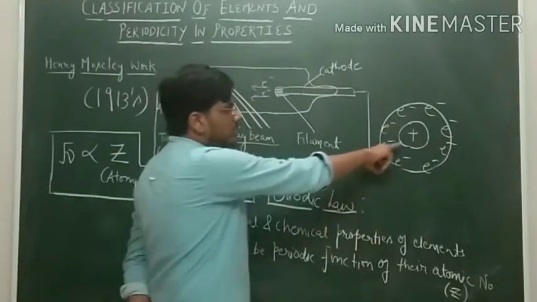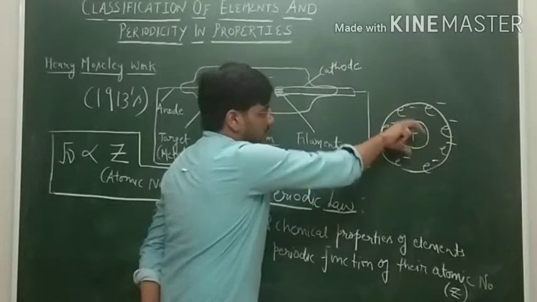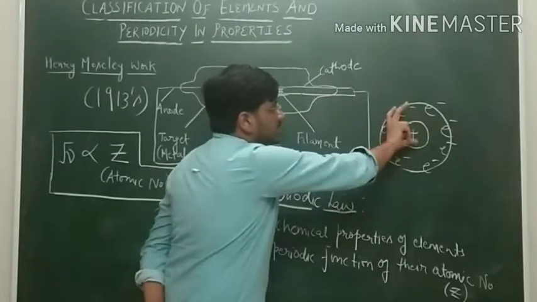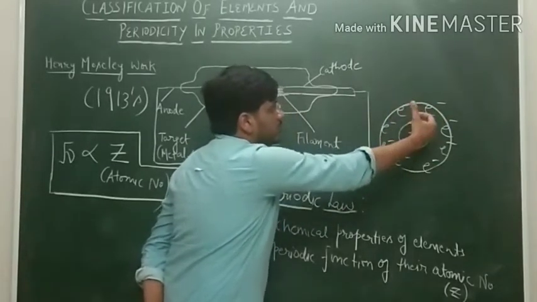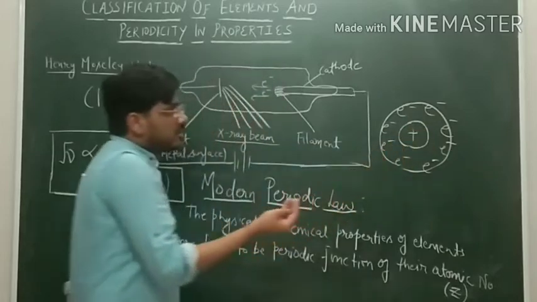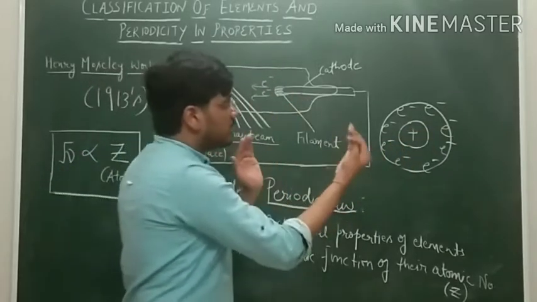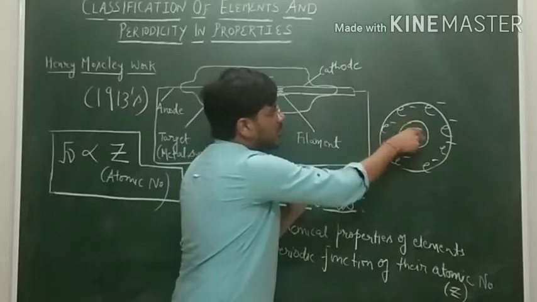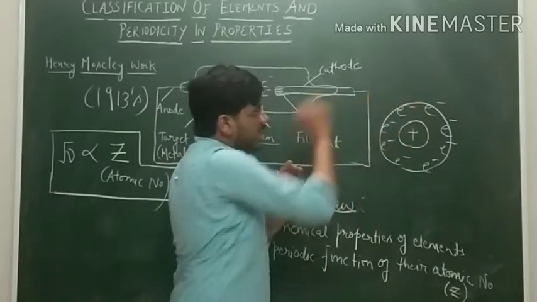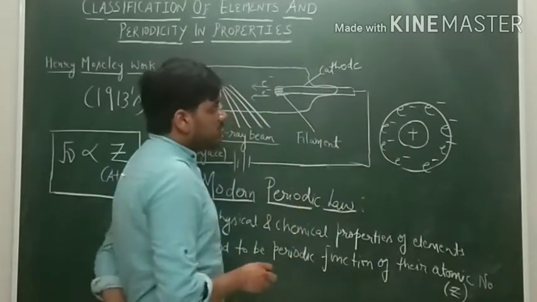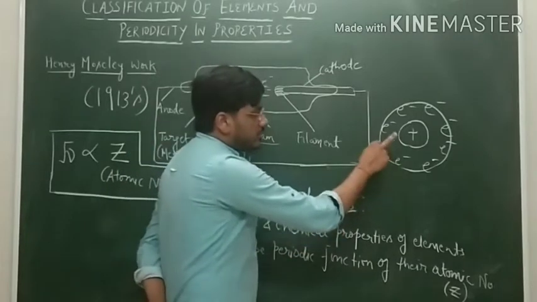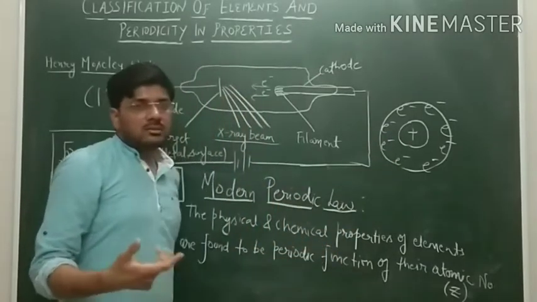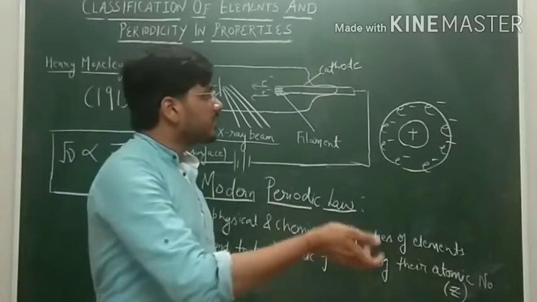We all know the nucleus is deep seated inside the atom. It is shielded from the electrons, which act as a shield and completely shield the nucleus. So when a chemical reaction takes place, the interaction takes place between these electrons and the chemical reagent.